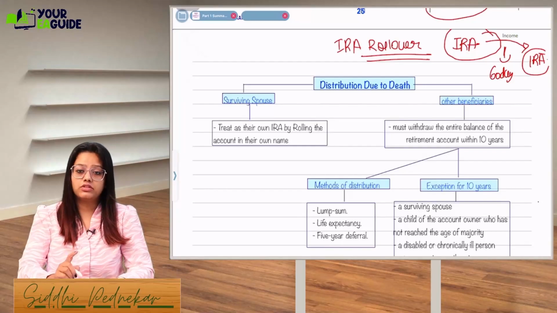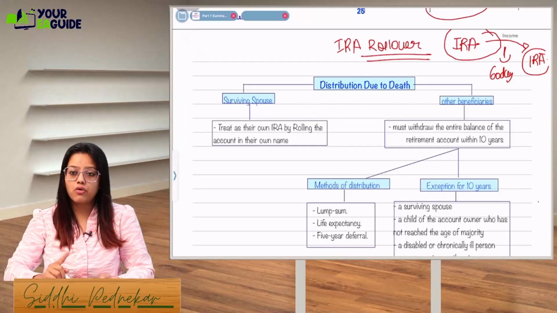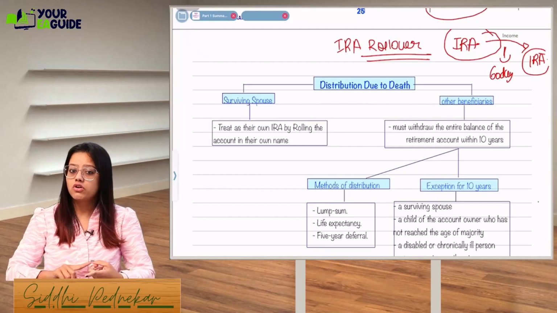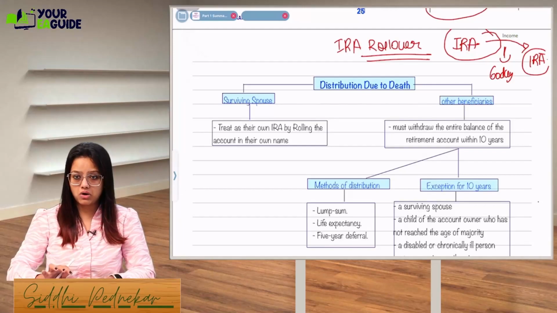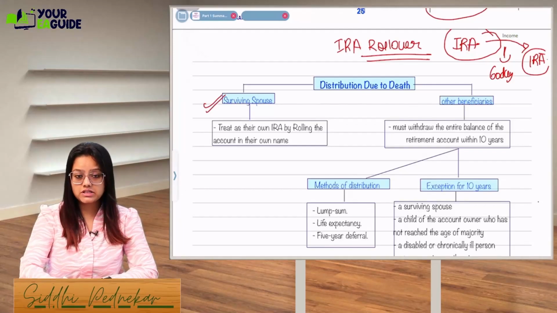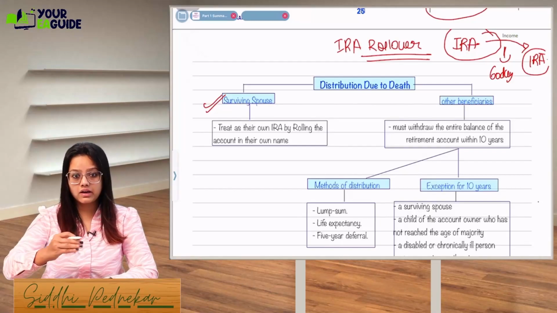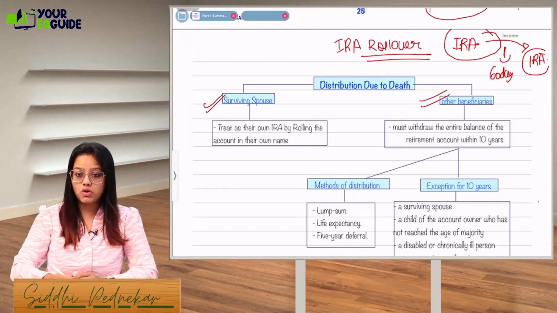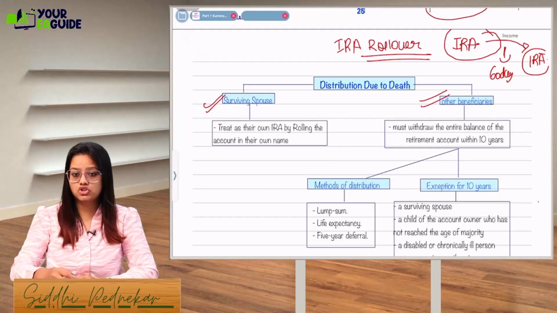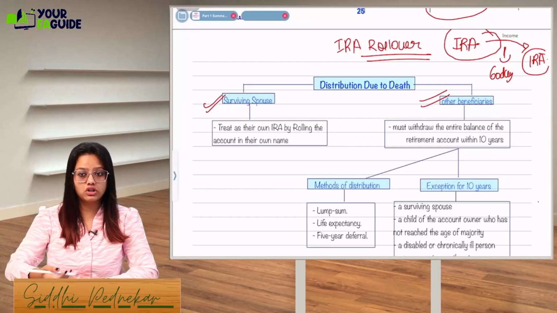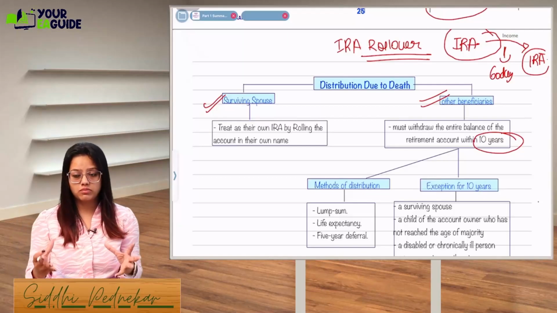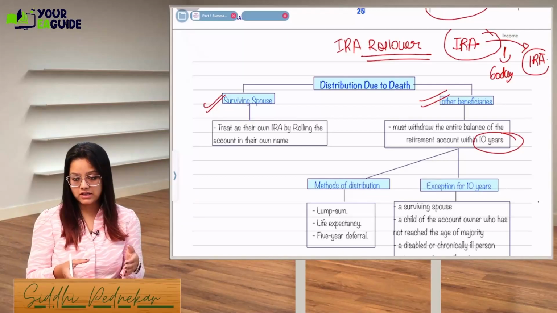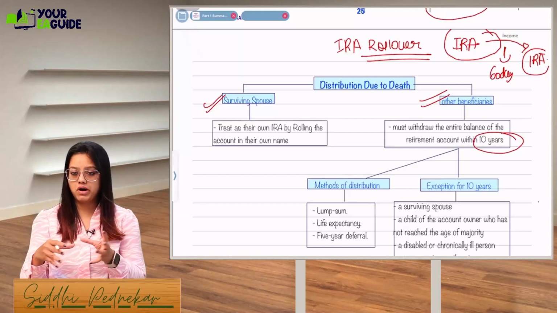Okay, but in case of death, only and only your surviving spouse can roll over the IRA account. No other person, not even their own child, not any dependent, no one can roll over the amount in their account. Okay, so only the surviving spouse can treat it as their own IRA by rolling the account into their own name. Other beneficiaries must withdraw the entire balance. Let's say the child is going to have the whole IRA amount, they will have to withdraw the whole balance within 10 years. See, there is a huge amount which will be stored in the IRA account of the parents. Now, it's not necessary to withdraw the whole amount at the same time.